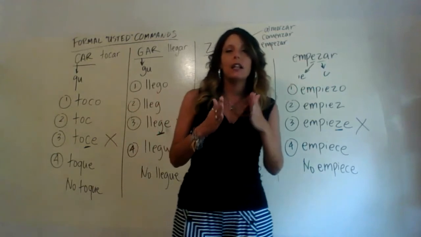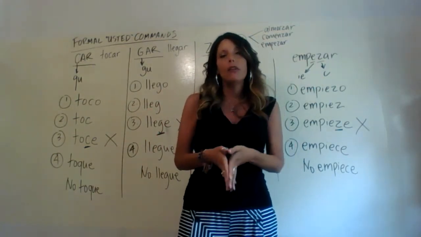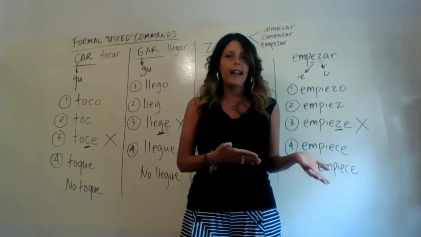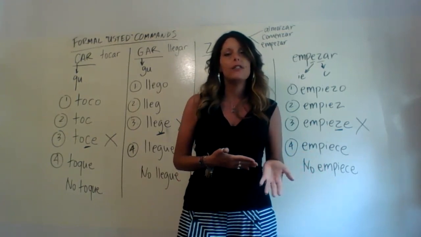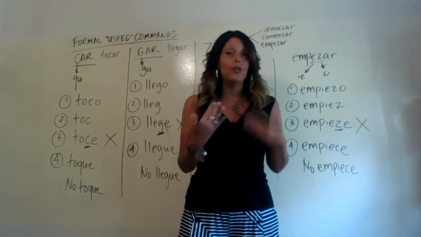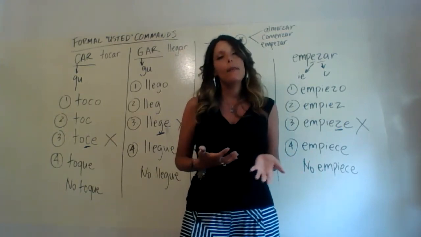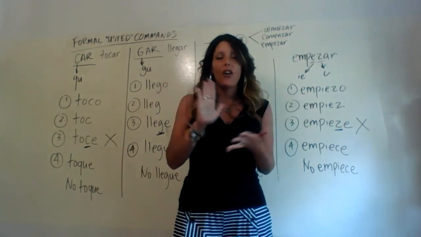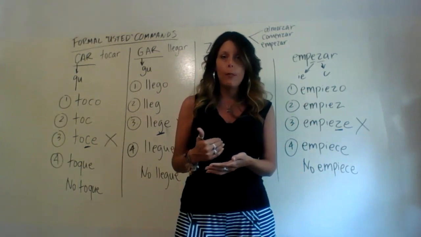So formal usted commands with CAR, GAR, and ZAR verbs, and if you need any refresher on CAR, GAR, and ZAR verbs in general, go back and look. Generally, in the preterite, certain conjugations will have introduced you to what CAR, GAR, and ZAR verbs are. But the big thing to remember is simply that with CAR verbs, that C is now going to change to a QU combination.